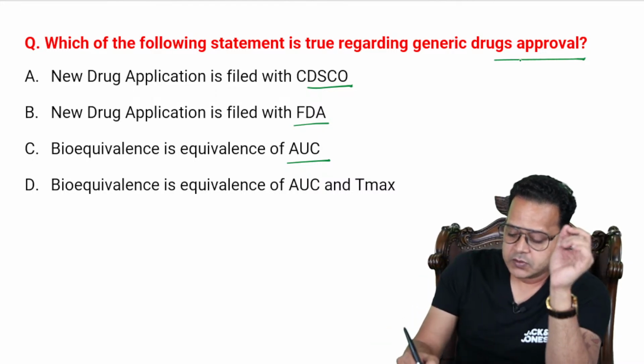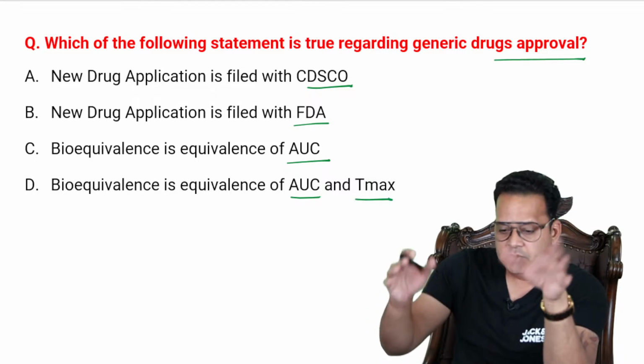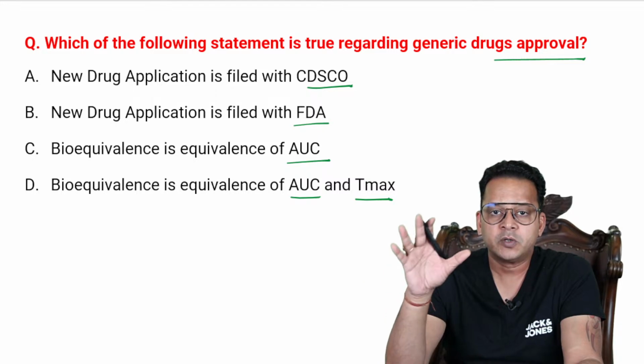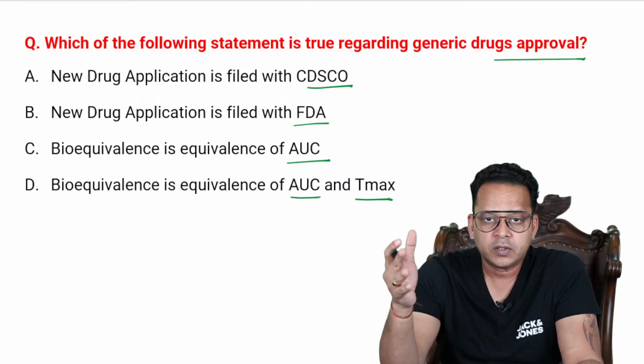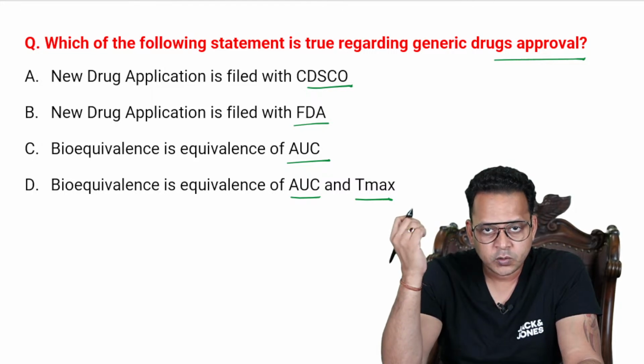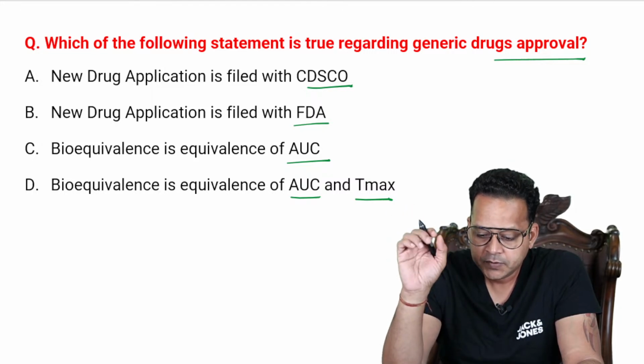Bioequivalence is equivalence of AUC and Tmax. So we have four options. And again, these are new MCQs, right? You will not find these MCQs which I'm going to discuss. They're newer ones for a simple reason. I have made these MCQs so that I can tickle your cortex. We can find new MCQs, right?